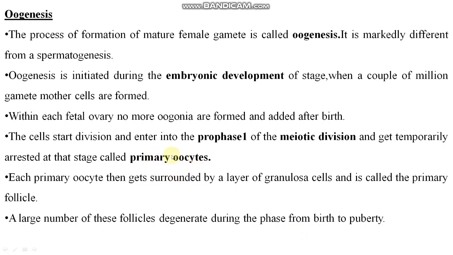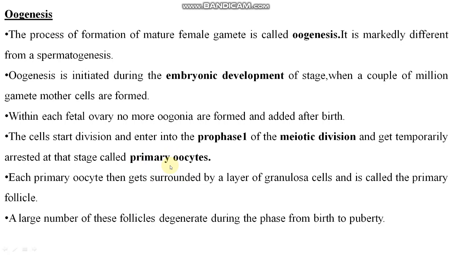Primary oocyte स्टेज पे ही ये अरेस्ट हो जाती है, रुक जाती है, स्टॉप हो जाती है. This cell division is stopped there, right? Then at the time of puberty, it will again start and it will develop into the secondary oocyte.